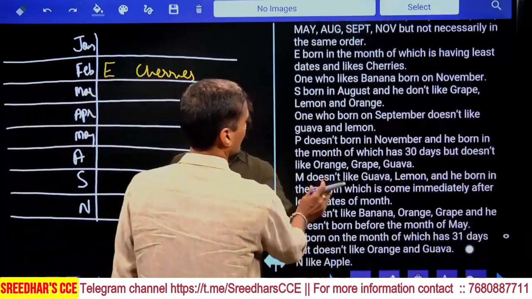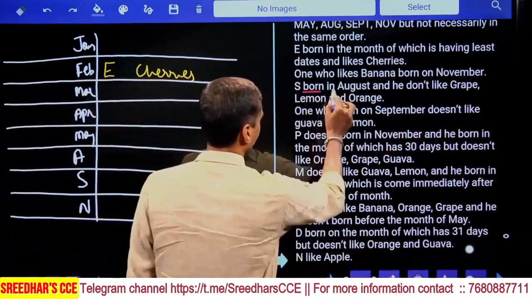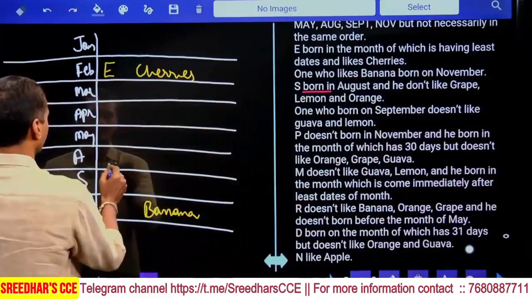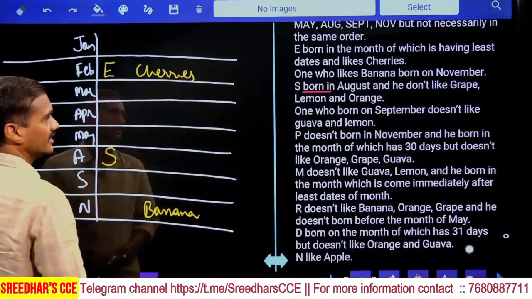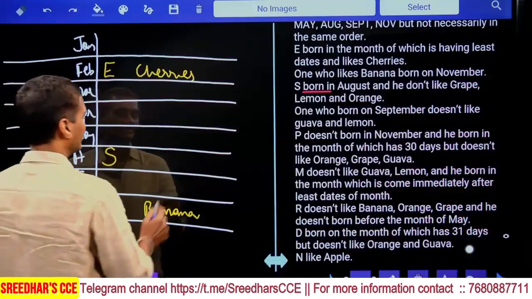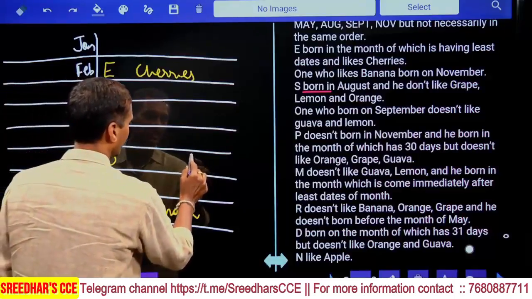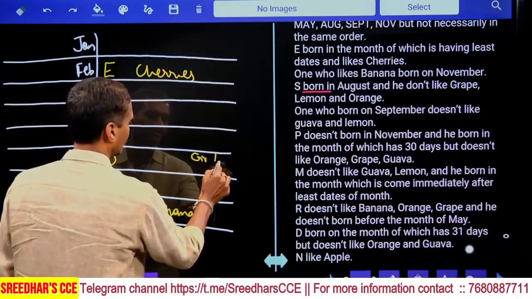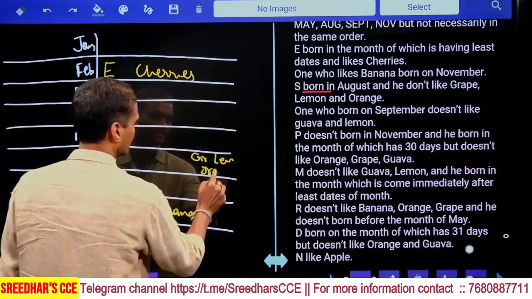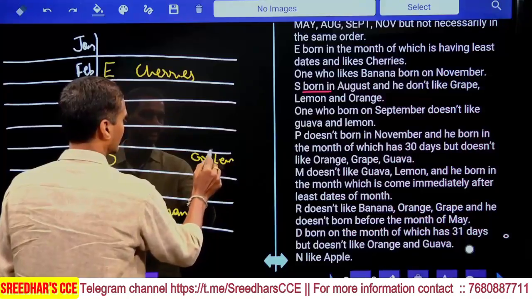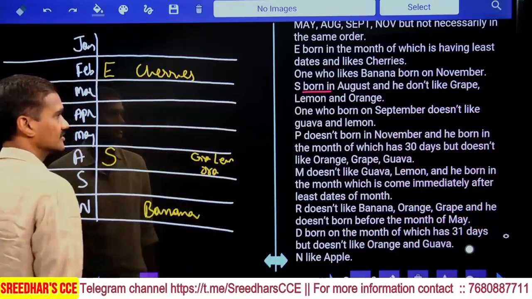And next one: S was born in the month of August, and he does not like grape, lemon, and orange. Now grape is ruled out, lemon is ruled out, and orange is ruled out for this person.